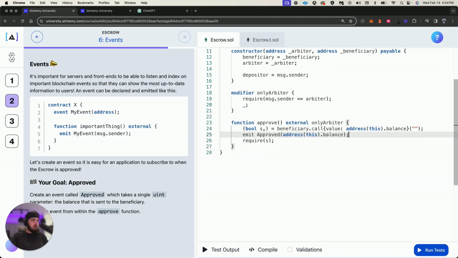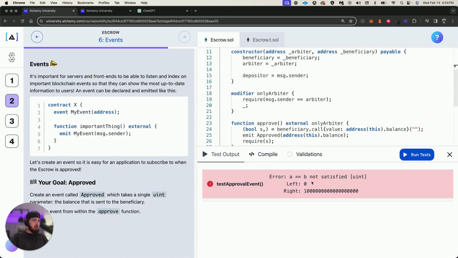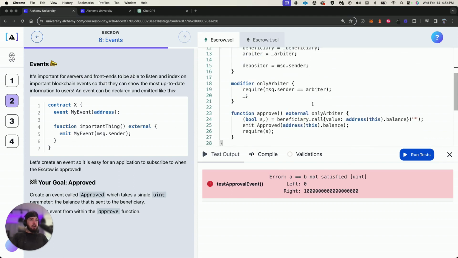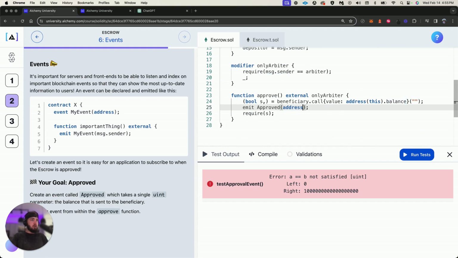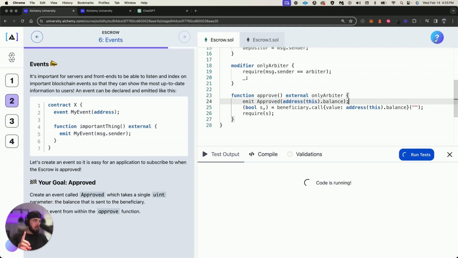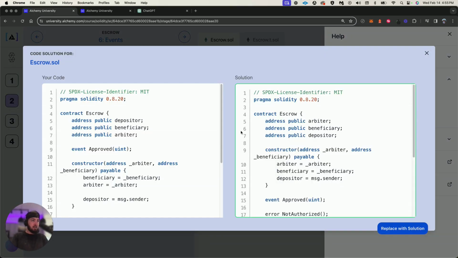Interesting. Why is it not working? Do we need to do a uint256 potentially? Let's try. Error, not satisfied. You know what, my bad. It's going to be msg.balance, I think, because when you call this, is it already sending the data? When you send out the address value, by the time it gets to this function, it's not going to have that value anymore. Technically, this might work. It might pass the test, but I don't think that's actually correct, because you don't want to emit it until it actually passes through. So let's take a look at their escrow and what they did.